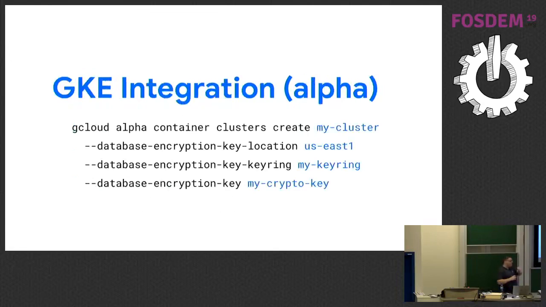If you're on Google Cloud, so if you're running on GKE, Google Kubernetes Engine, we actually have an option that will go into beta on Tuesday. It's in alpha right now, but you can still use it. That does this for you. So when you spin up a cluster or in the UI, you can specify a KMS key, and we'll set up all of this for you. So this is automatically done. We already do a bunch of stuff to protect the cluster. This gives you full control over the key and the rotation, and we'll do auto rotation of those keys for you.